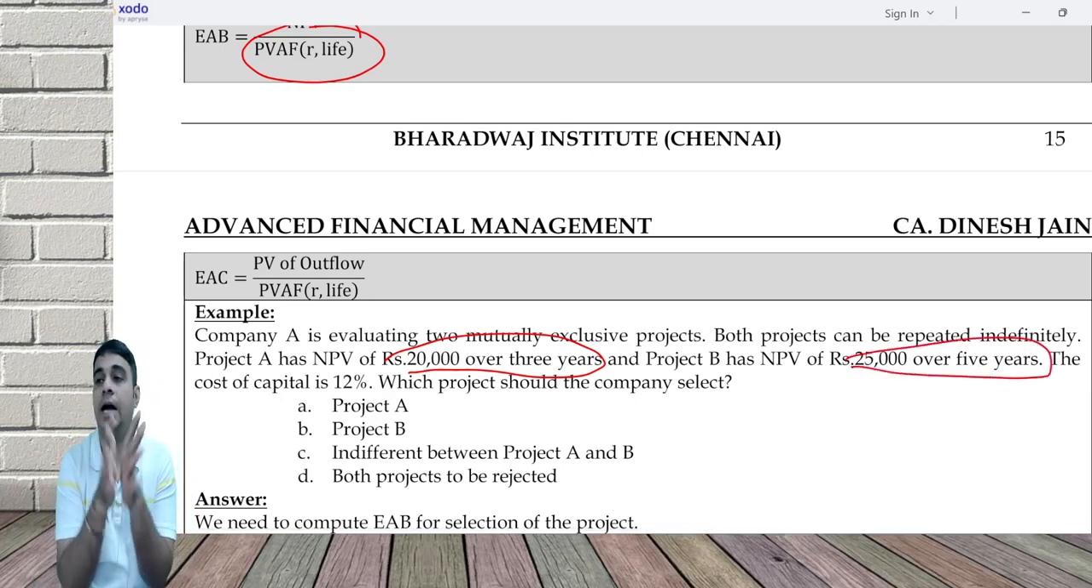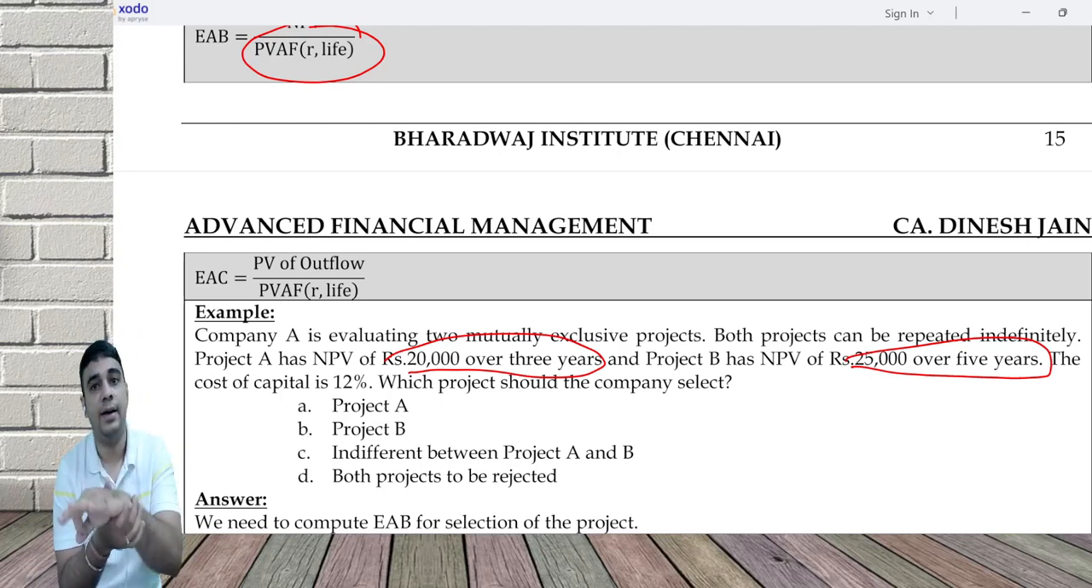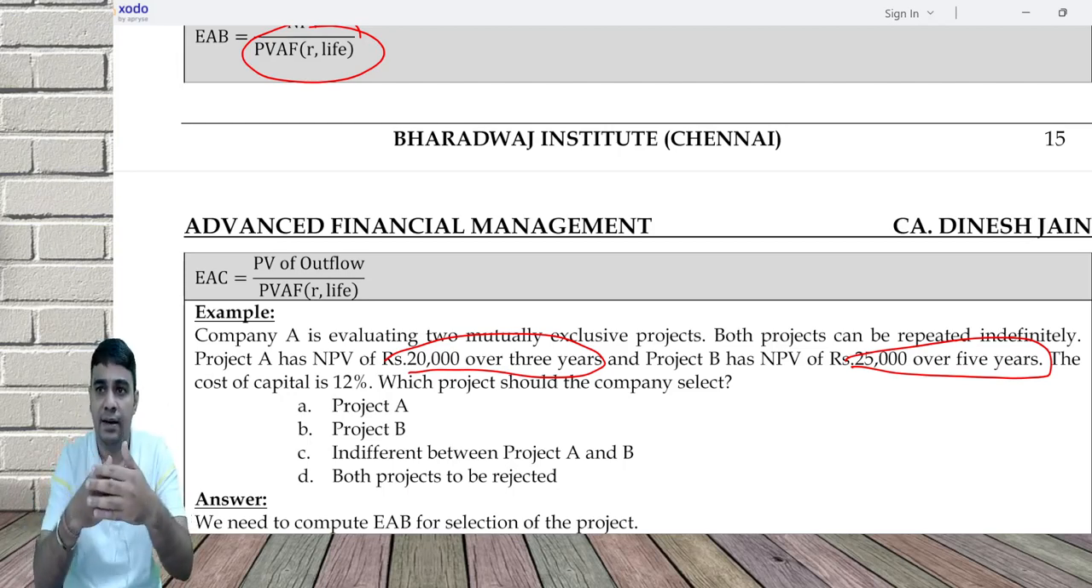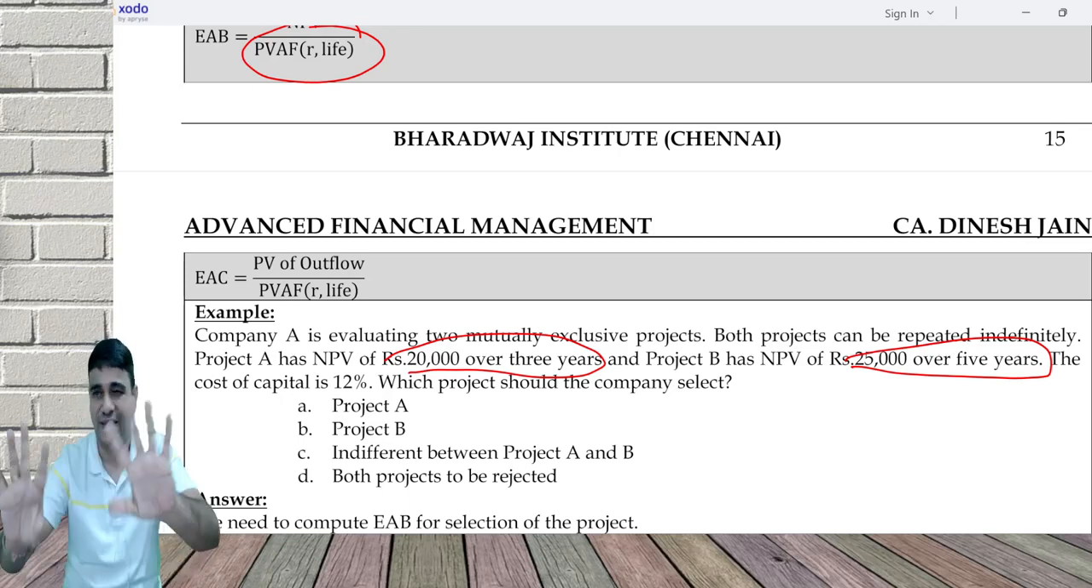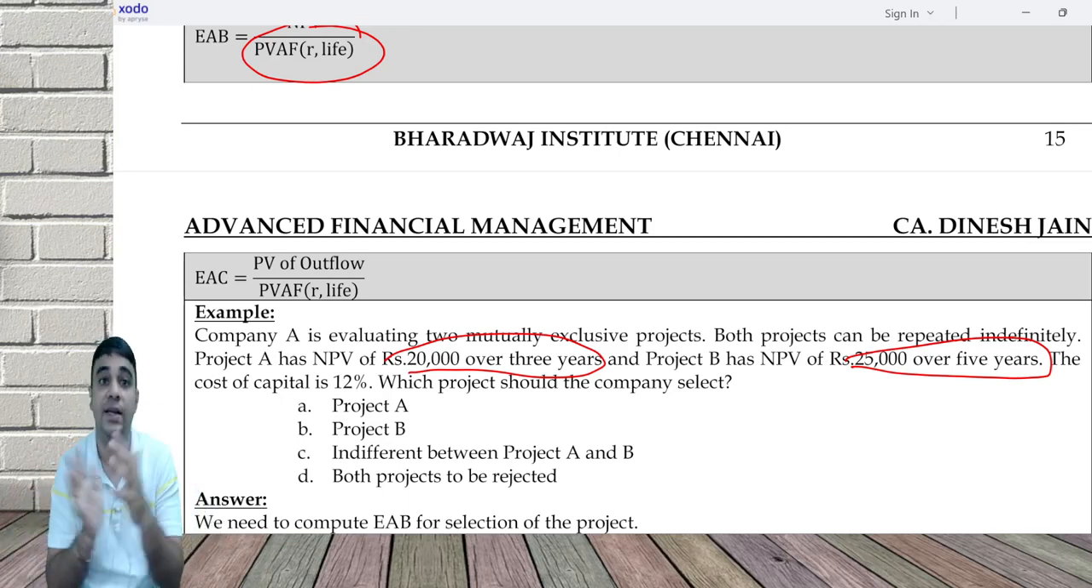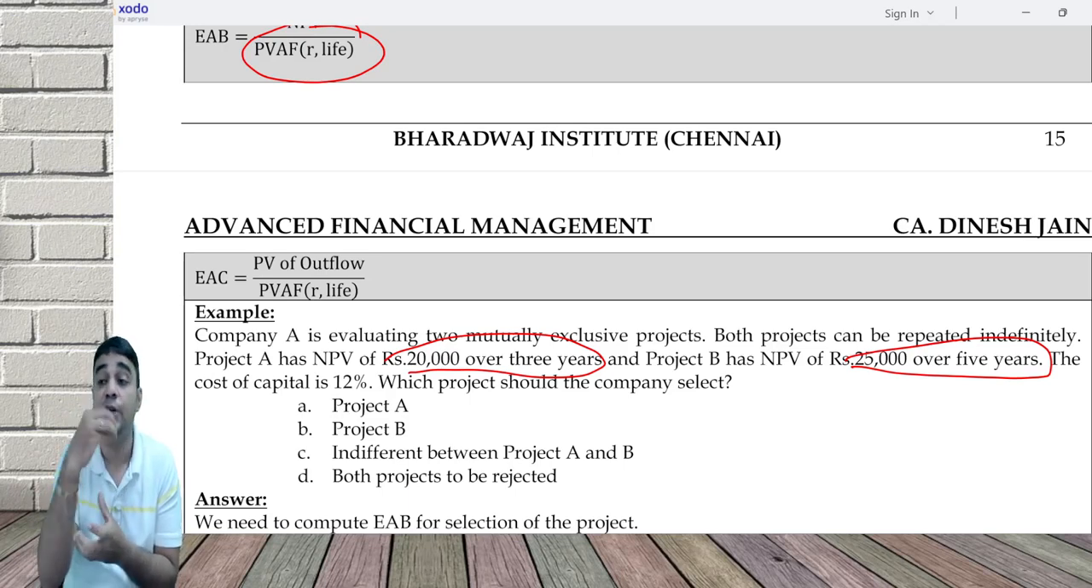So what I can do is start with project A, do it once, 3 years over, do it again another 3 years, do it again, and again. As you keep repeating, let's assume 15 years got over. Ignore the time value of money for the time being. Project A would have repeated 5 times in 15 years and earned 5 into 20,000.